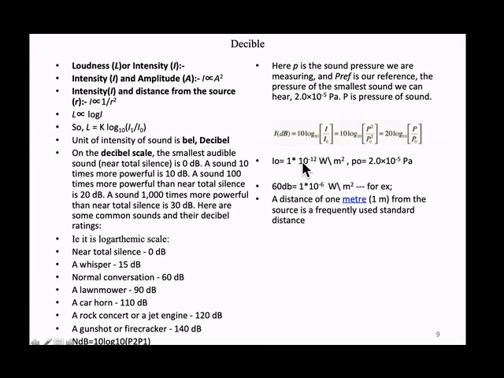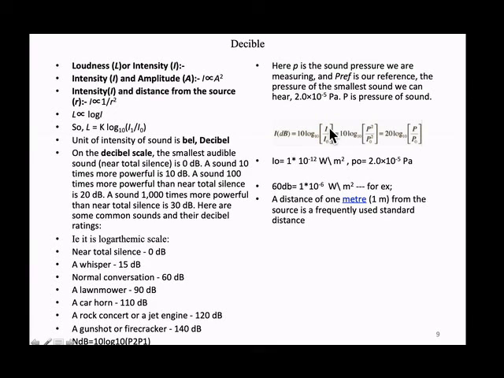How is I0 defined? In terms of energy, it is a power of 1 into 10 to the power minus 12 watt per meter squared. In terms of pressure, it is 2 into 10 to the power minus 5 pascals. So this I0 is the smallest sound we can hear, the smallest sound other than 0. This is taken as the base of the sound, 2 into 10 to the power minus 5 pascals at a distance of 1 meter from the source. This is the pressure of air at that point developed because of the sound, and the intensity is the power, 1 into 10 to the power minus 12.